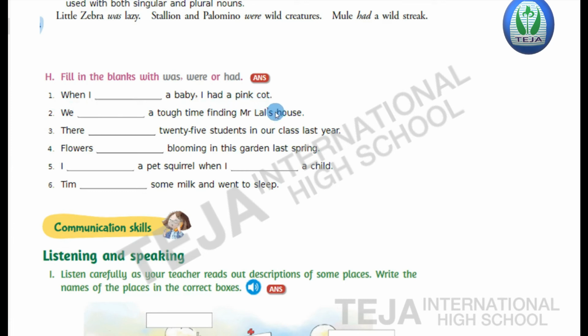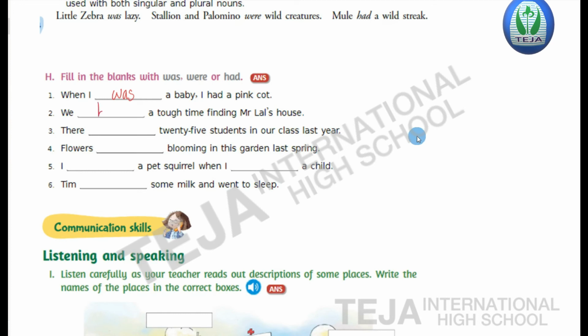So here I is a singular form, so we use the verb was. When I was a baby, I had a pink coat. Second one, we dash a tough time finding Mr. Lal's house. So here the verb had is used.